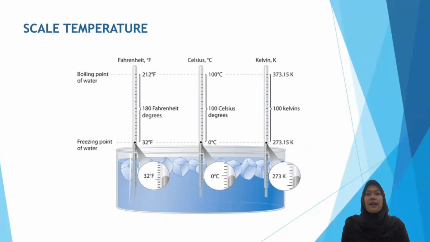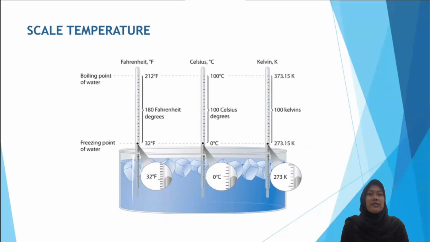Next, temperature is organized into three types of temperature scale in general, namely Fahrenheit, Celsius, and Kelvin. The temperature scale is based on 2 points: the lower fixed point or freezing point and the upper fixed point or boiling point.